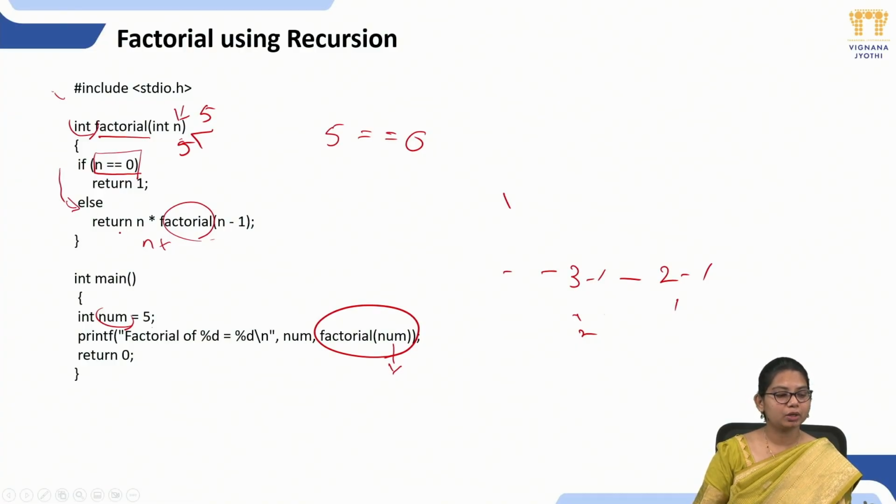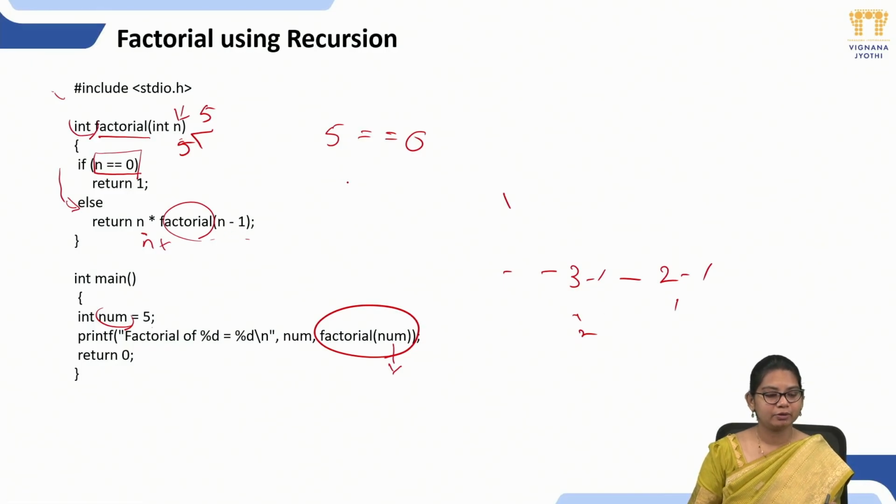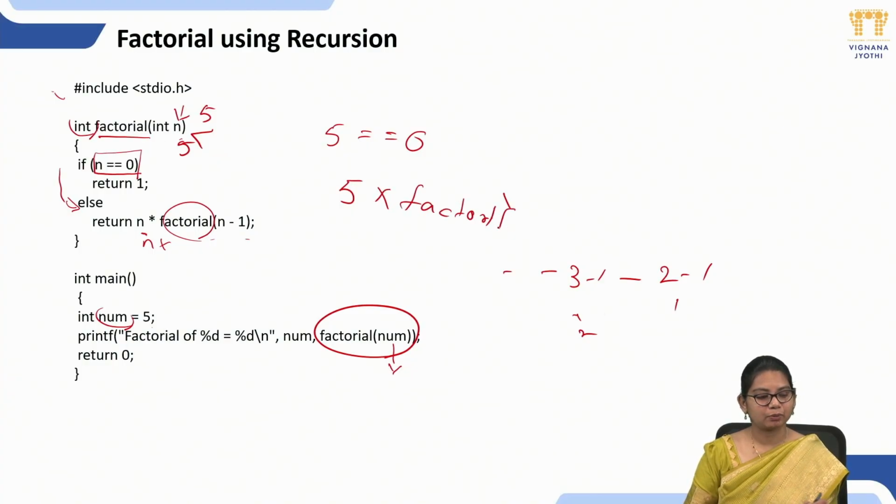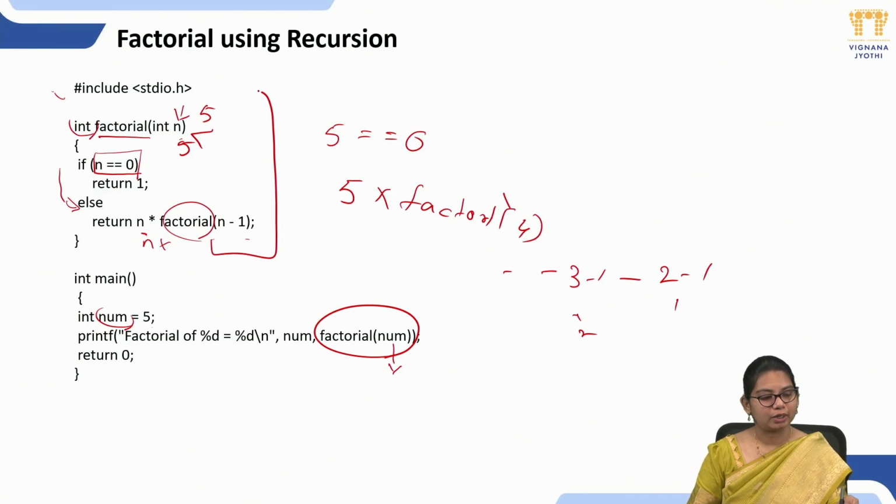In else, what are we returning? n * factorial(n - 1). That means what is our n value here? 5. 5 * factorial(n - 1). What is n - 1? n is 5, 5 minus 1 is 4. Factorial of 4. That means again we are calling a function called factorial.